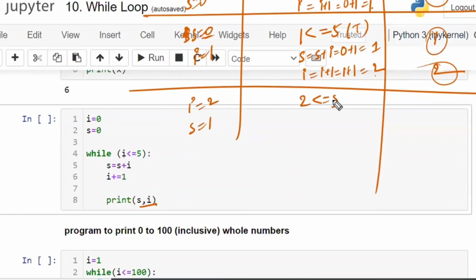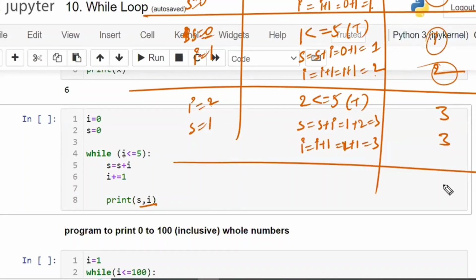2 is less than or equal to 5. True or false? True. Again, execute the while block. That is, S is equal to S plus I. What is the S value? 1 plus 2, which is nothing but 3. I value? I plus 1, which is 2 plus 1, again it is 3. So now 3 and 3. Print S and I, 3 and 3.